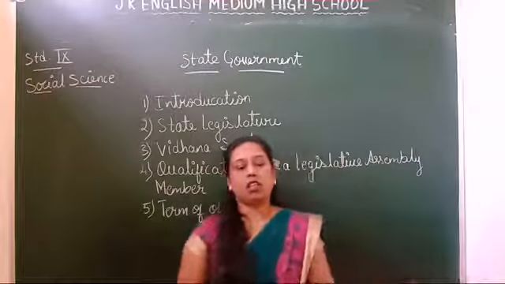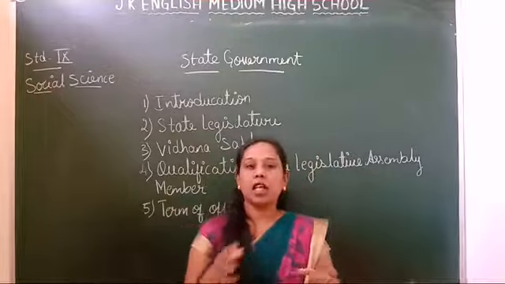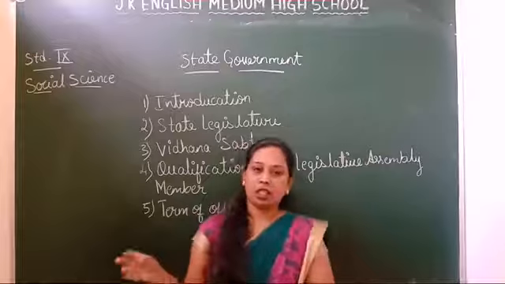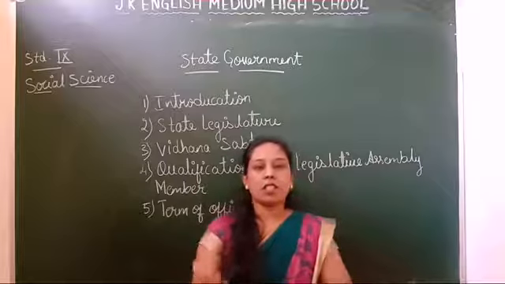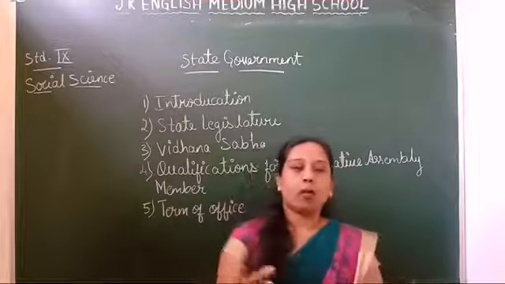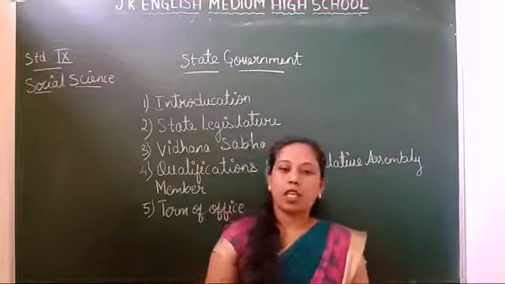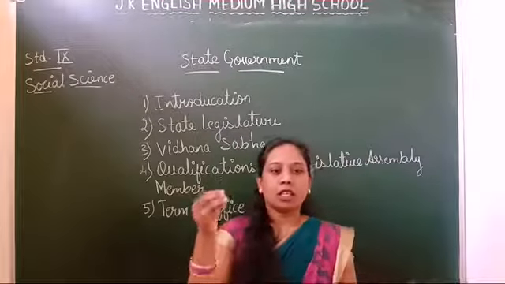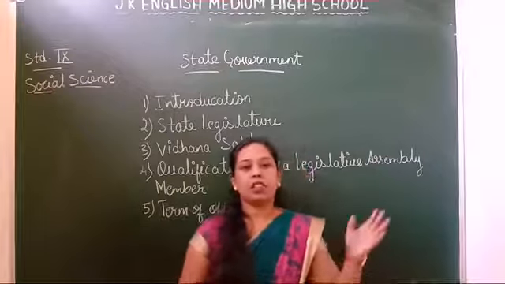The governor is the head of the state. The governor can nominate 1 member from the Anglo-Indian community if he feels they are not represented properly. The number of seats in the smallest states, like Mizoram and Goa, is 40 members each.